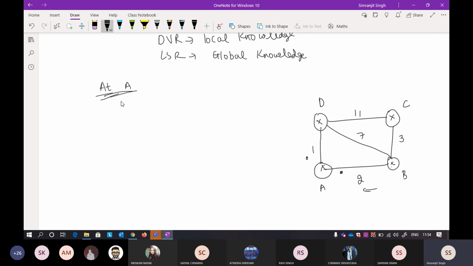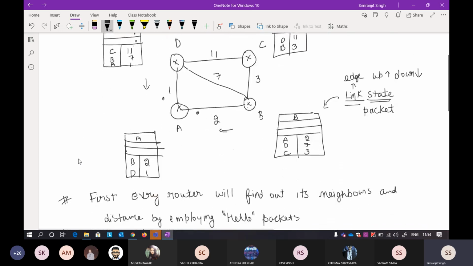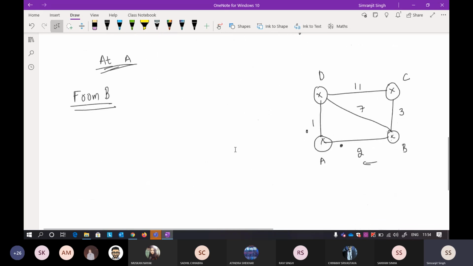Suppose you are standing at A, you will receive packets from all sides. When you get a packet from B, what is in B? This is the information available in B, which will be exchanged with each other.